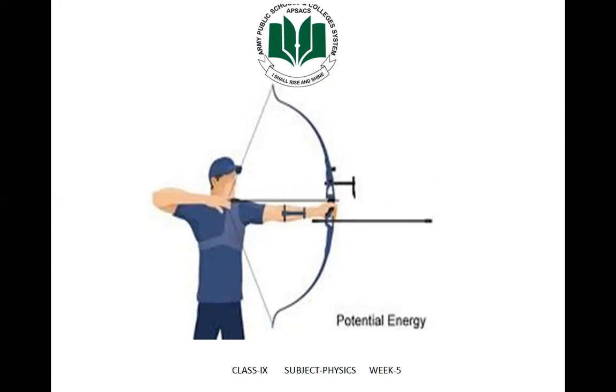A stretched bow has potential energy due to its stretched position. When released, the stored energy of the bow pushes the arrow out of it. The energy present in the stretched bow is called the elastic potential energy. You can see that in this slide.